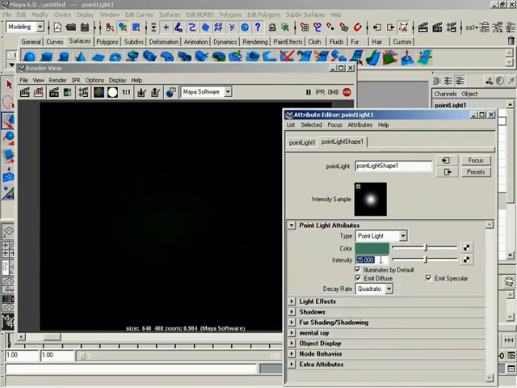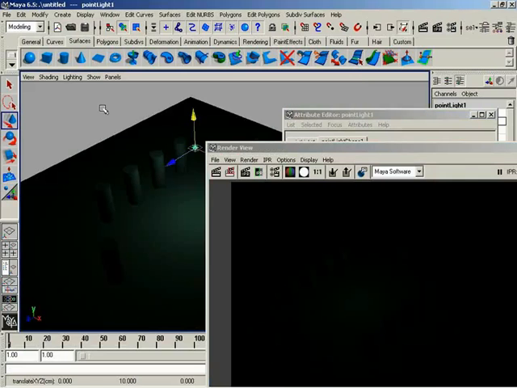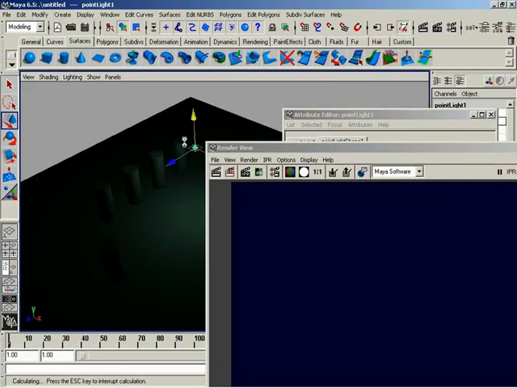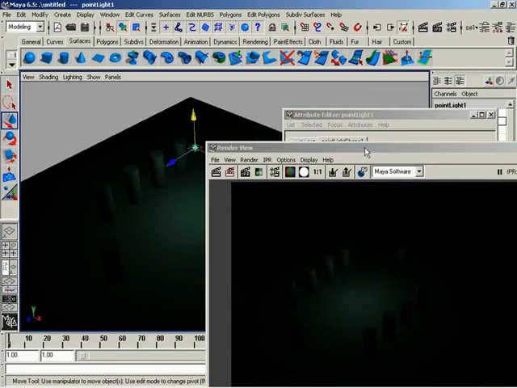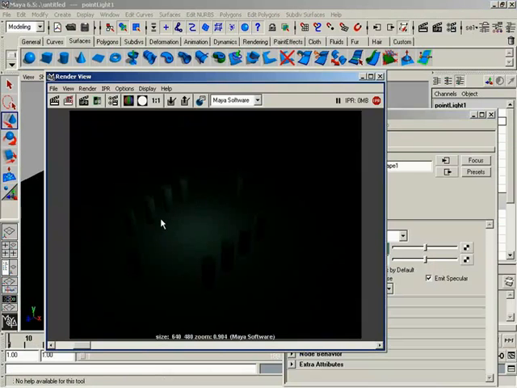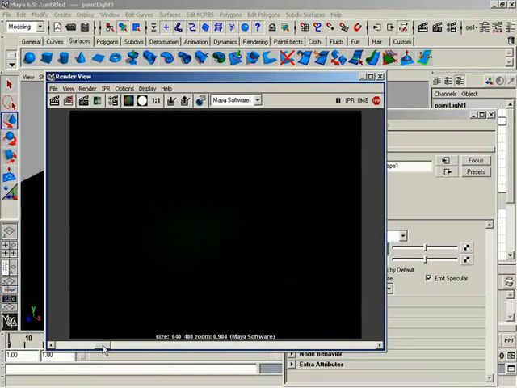So now to illuminate this over here, let's change it to about 75. Now let's do another render and take a look at this. You can see it's still very dim, so you're really having to crank up that intensity. Kind of like a campfire at night, but everything's washed out in green for some strange reason. So we'll save this one as well. But look at this. A big difference when we jumped all the way up to 75.